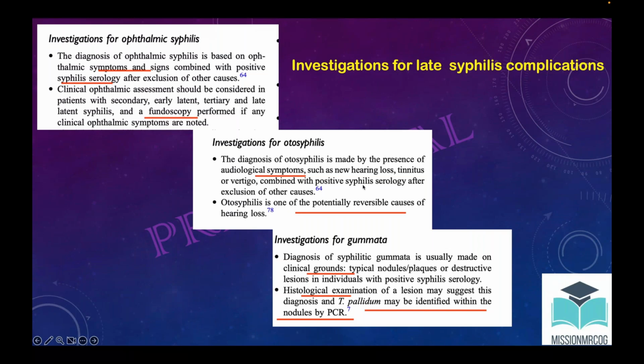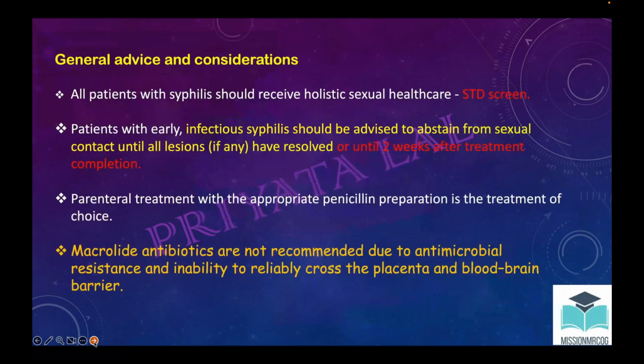Then the investigation for gumma. It will be a clinical examination. Apart from this, as lesions are there, histological examination can be done, and from the nodule they can even detect Treponema pallidum also. Now, general advice. What the guidelines suggest is that all patients with syphilis should receive sexual health care, like an STD screen, and that part I have already explained.